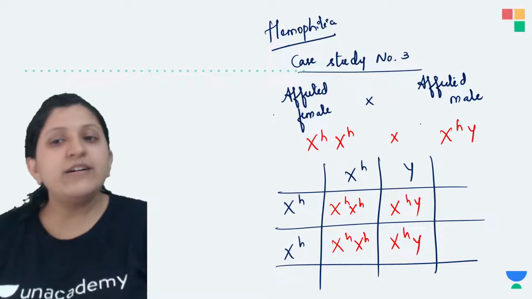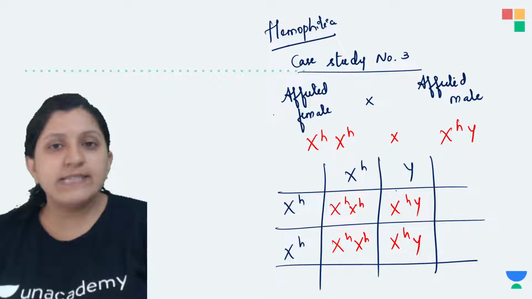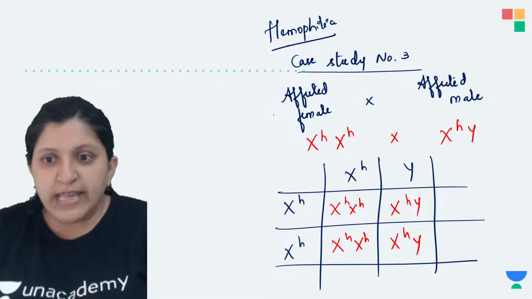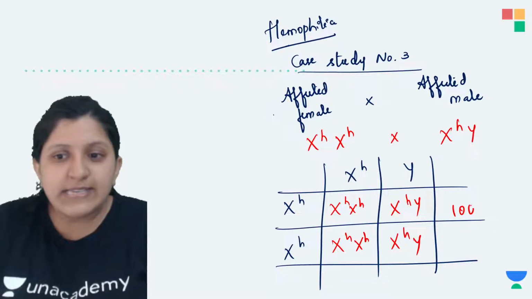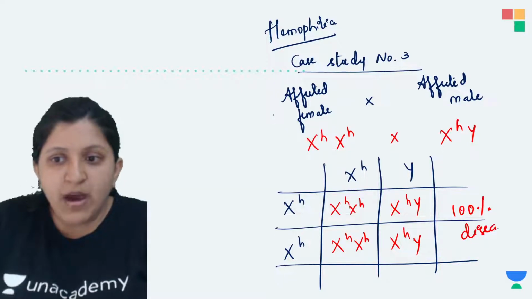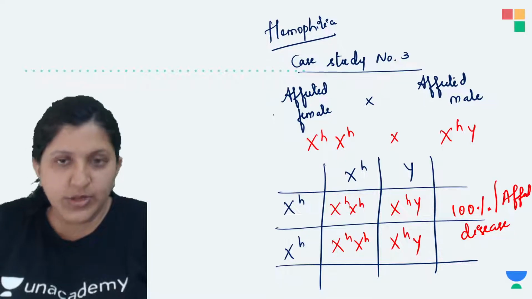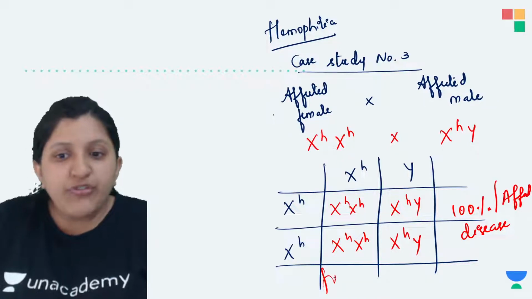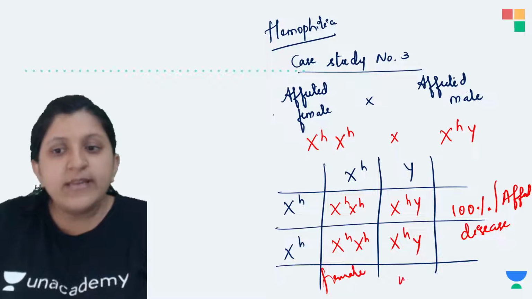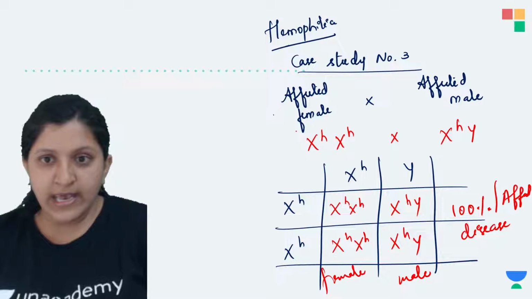So from the father the disease is given to the daughter, from the mother the disease is given to the son. So in that case you can see a 100% disease condition. So 100% of them are affected, or they are having a disease. So the female is also affected, the male is also affected, because it is a crisscross inheritance.